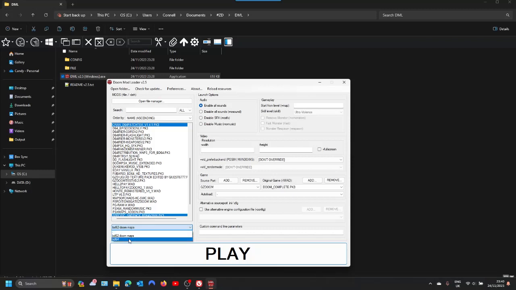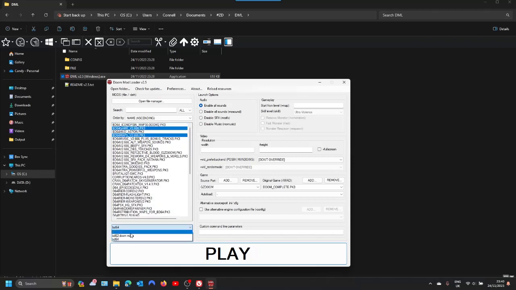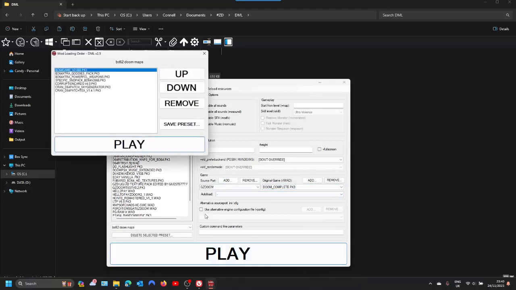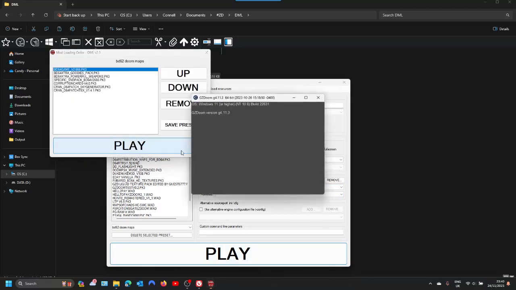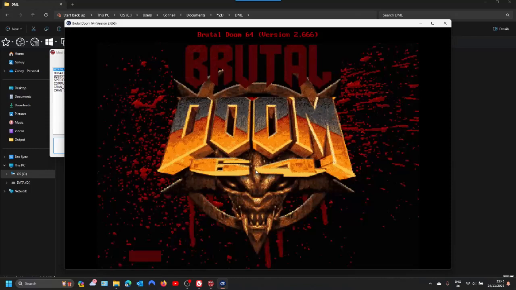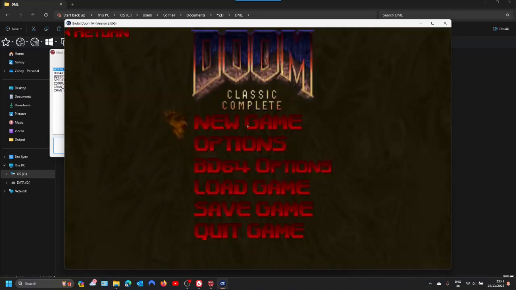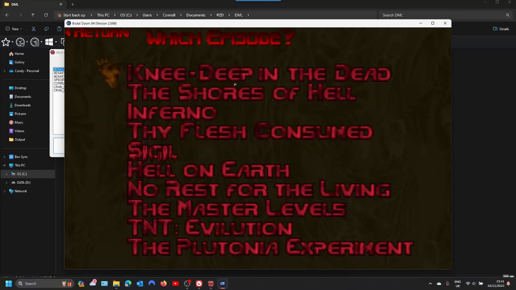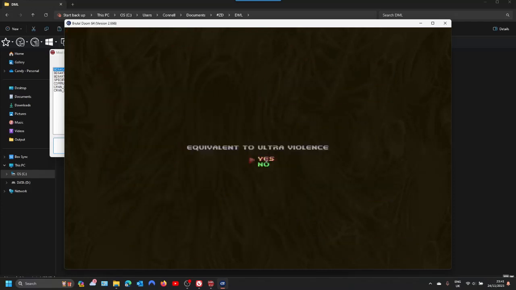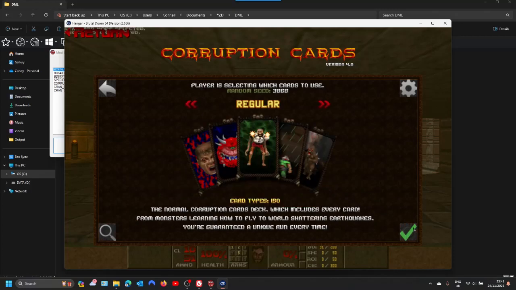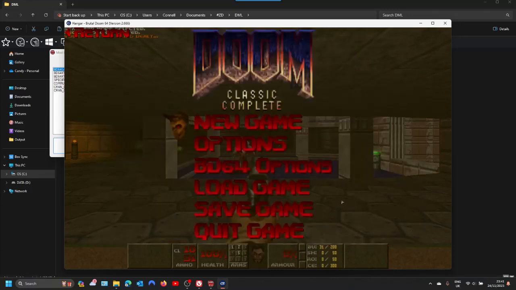So then you can just select the different configs with your files. Yep, GZDoom. Broken card works. Alright.